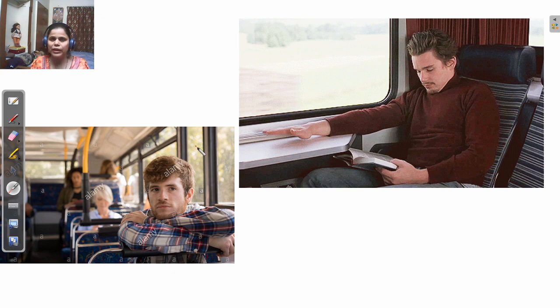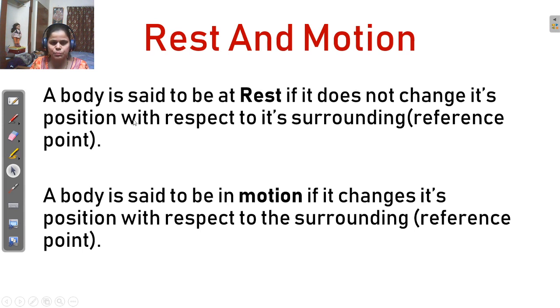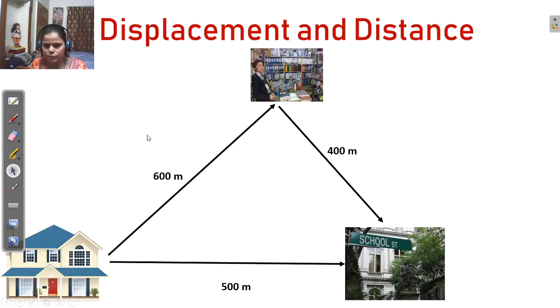Understand? If any object changes its position with respect to the reference point, then we say that object is in motion. If any object does not change its position, then we say the body is at rest. Understand? So these two definitions, you can pause the video and write down in your notebook.